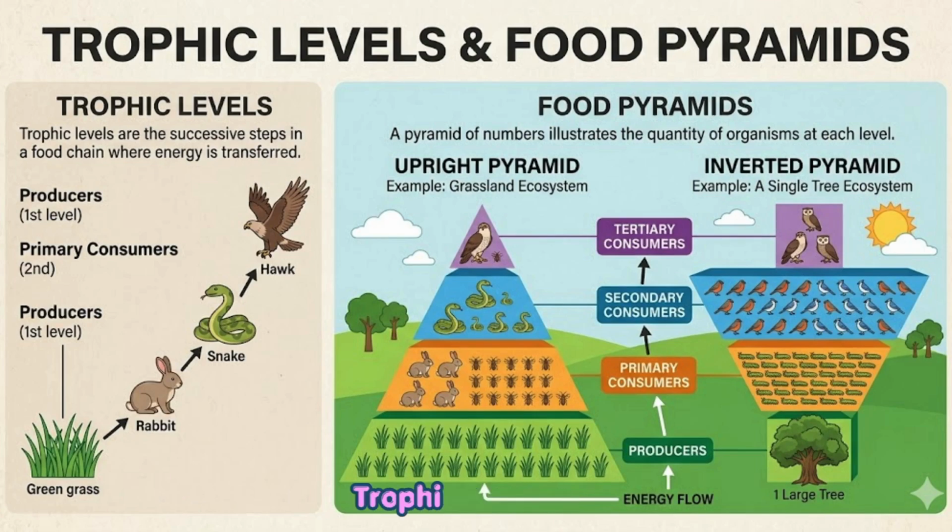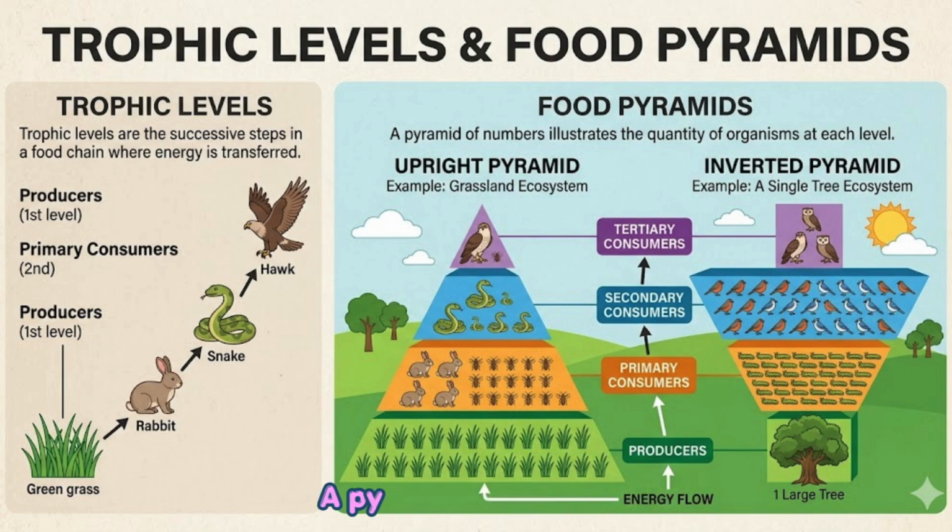Trophic levels. Trophic levels are the successive steps in a food chain where energy is transferred. They start with producers, first level, followed by primary consumers, second, secondary consumers, third, and tertiary consumers, fourth.